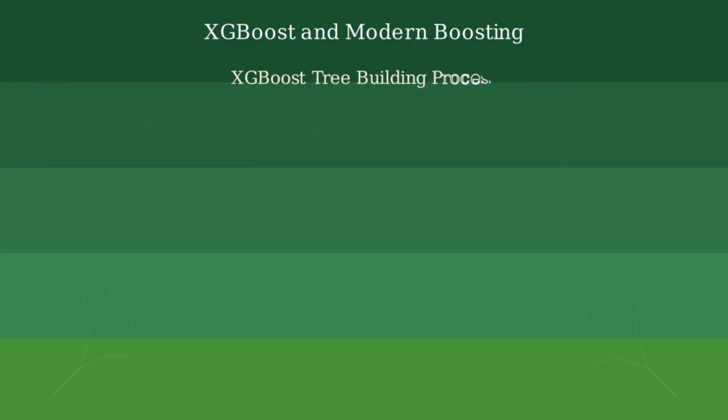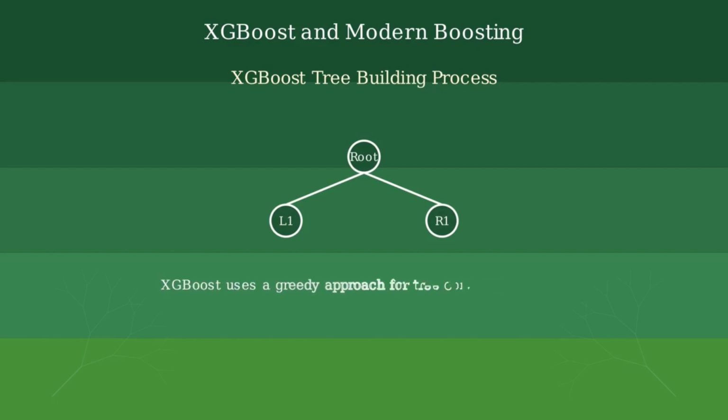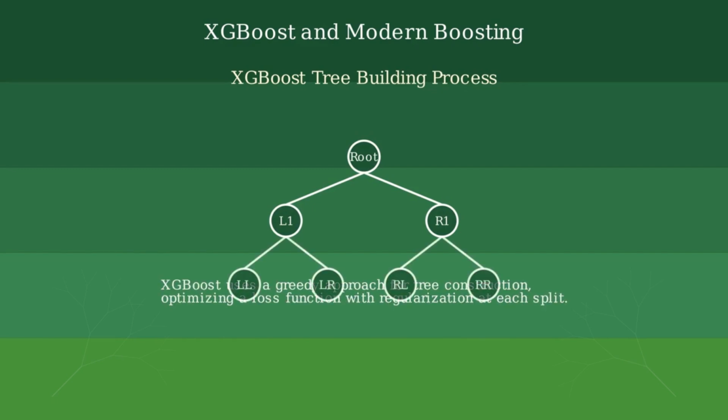XGBoost builds decision trees using a greedy approach. Let's visualize how it works. At each step, XGBoost optimizes a loss function with regularization terms. This ensures the tree structure is both accurate and not overly complex.